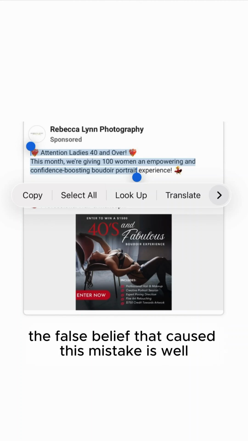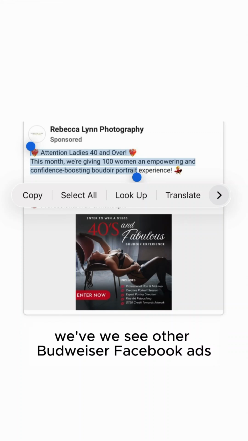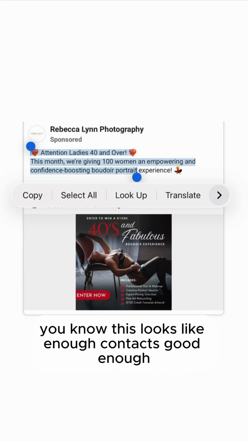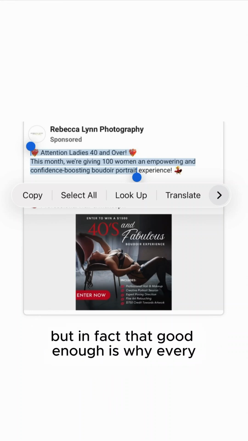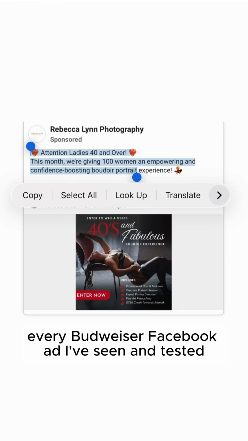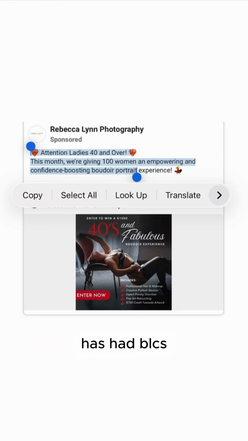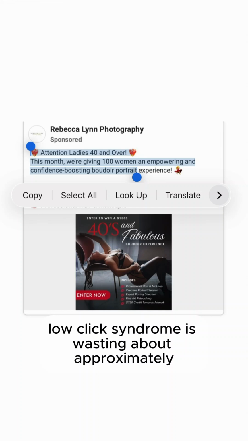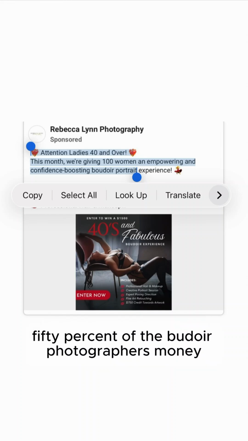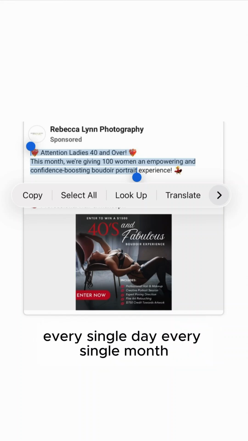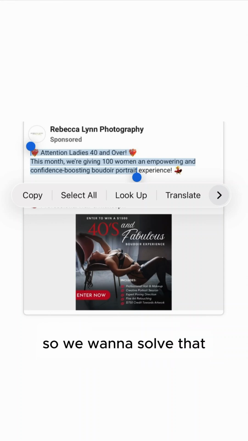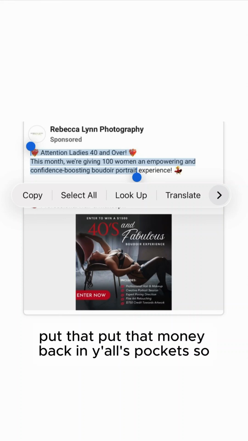The false belief that caused this mistake is, well, we see other boudoir Facebook ads. This looks like enough context, good enough. But in fact, that good enough is why literally every boudoir Facebook ad I've seen and tested has had BLCS, aka Boudoir Low Click Syndrome, and is wasting approximately 50% of the boudoir photographer's money every single day, every single month. So we want to solve that, put that money back in y'all's pockets.